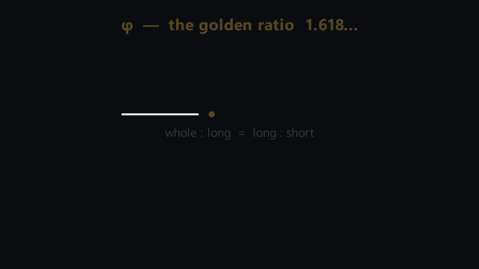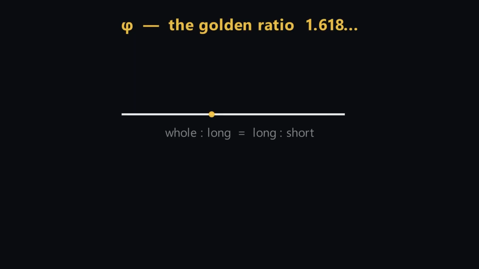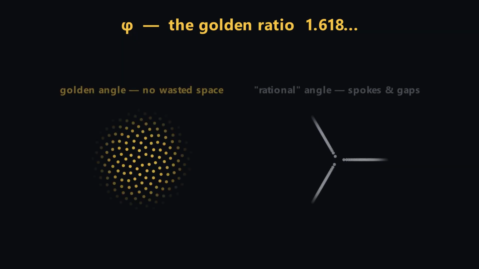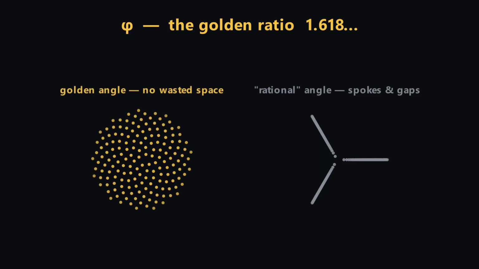The golden ratio. Cut a line so that the whole compared to the long piece equals the long piece compared to the short one. Only one number does it, phi, 1.618. Phi is the most irrational number. Of all numbers, it is the hardest to approximate with fractions, and that is precisely why sunflowers use it. Seeds packed at the golden angle never line up into rows, wasting no space.